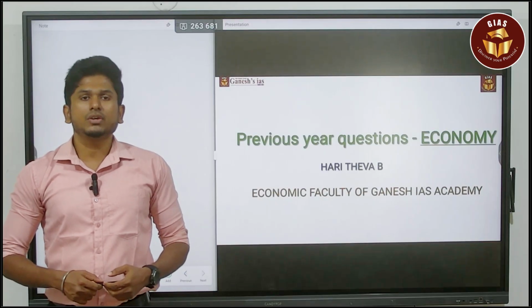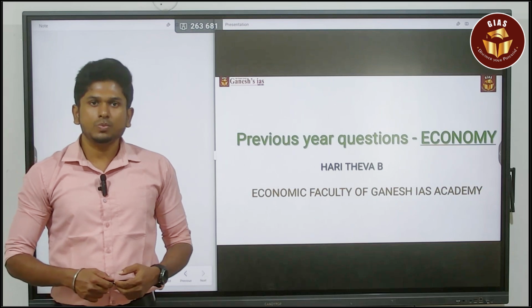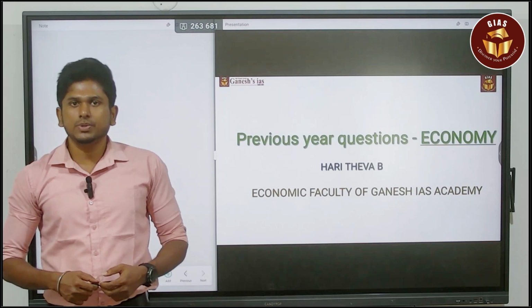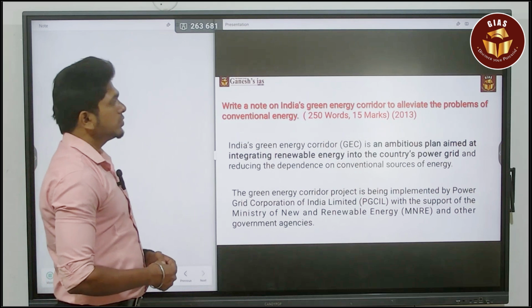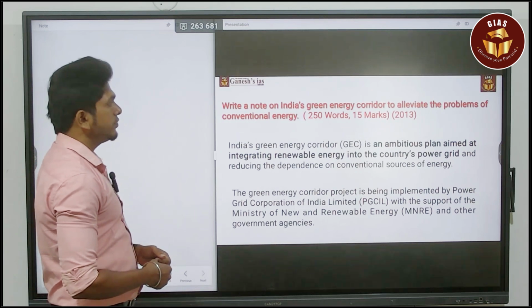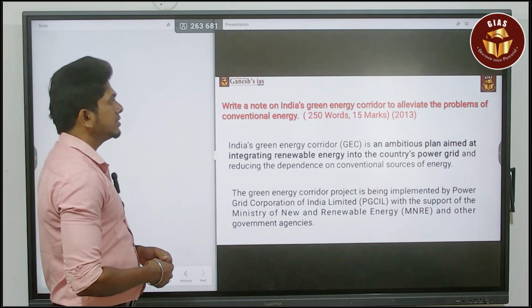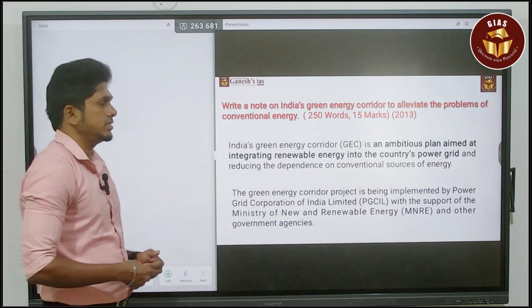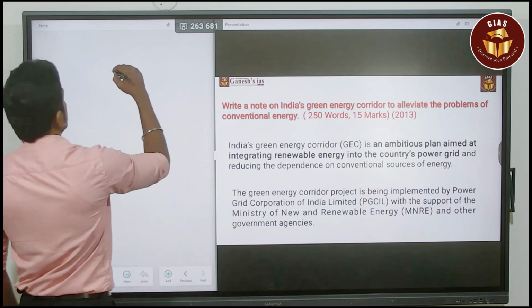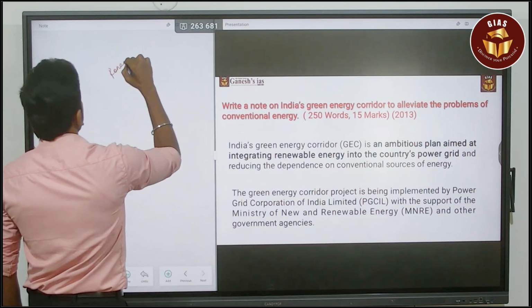In this session, we are going to discuss the previous year UPSC Mains economics question. Let's begin the session. This question was asked in 2013. It is a 15 mark, 250 words question, and it is related to renewable energy. So it comes under the topic of renewable energy.